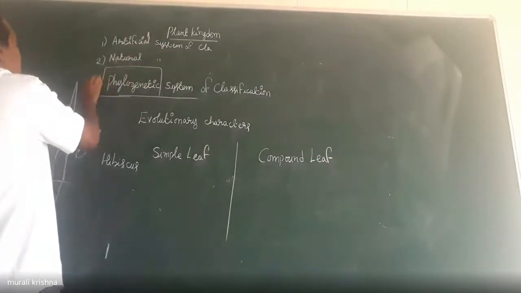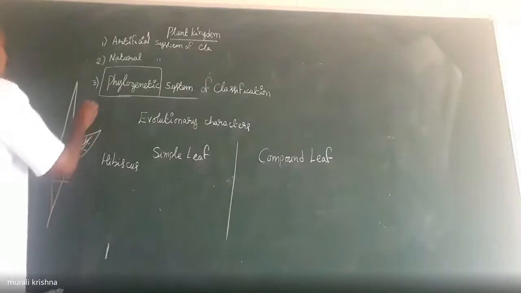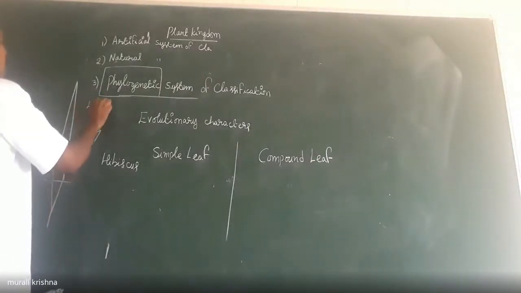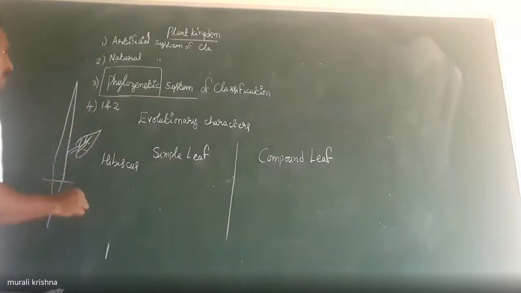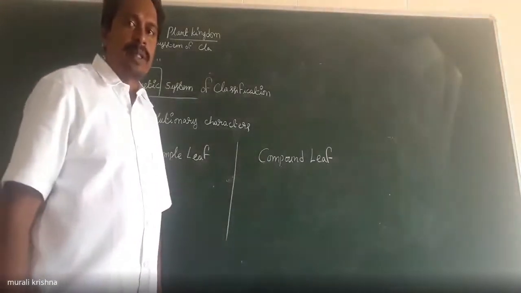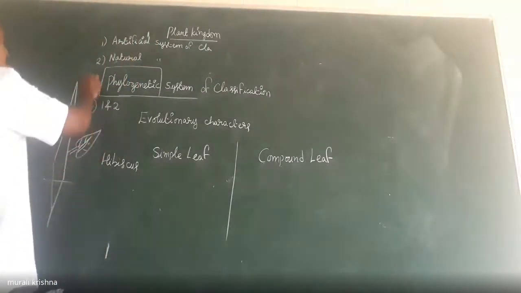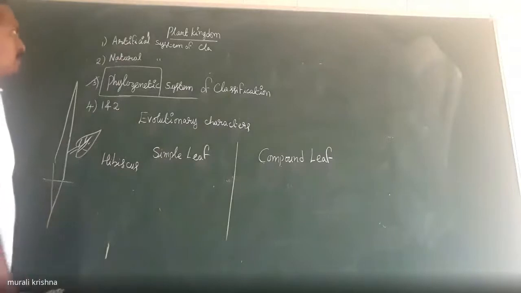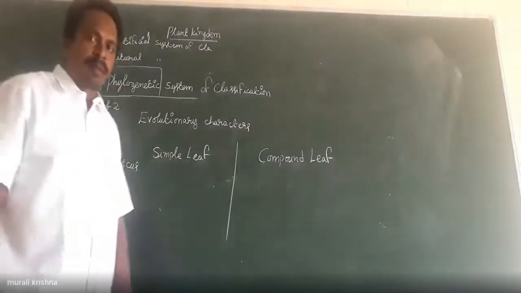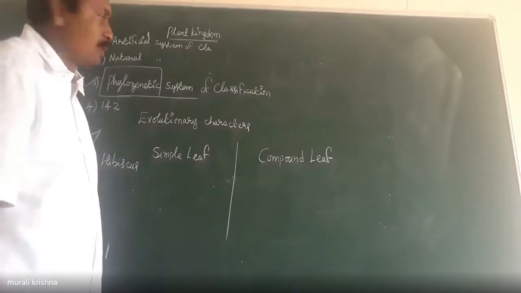Option three is phylogenetic system of classification. Option four, one and two. What is the answer for this question? Very good. Third option is the correct answer. Evolutionary characters are considered in phylogenetic system of classification.